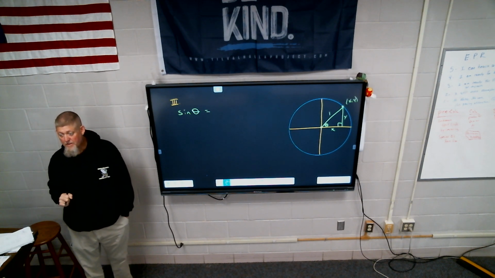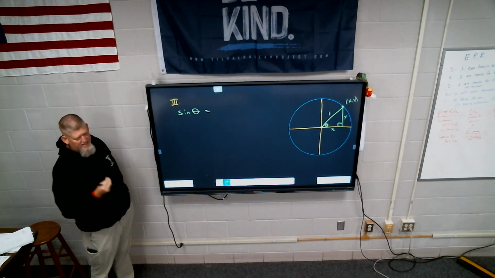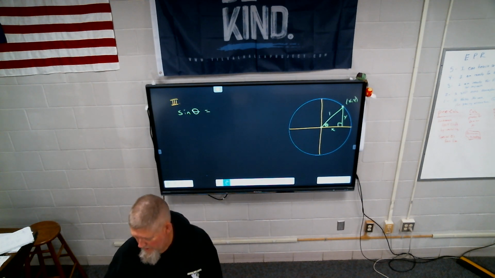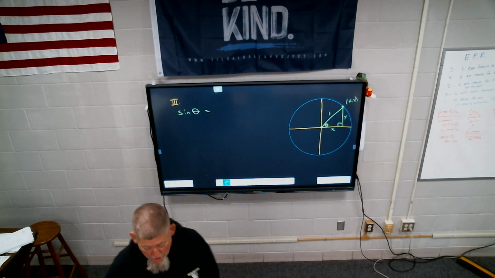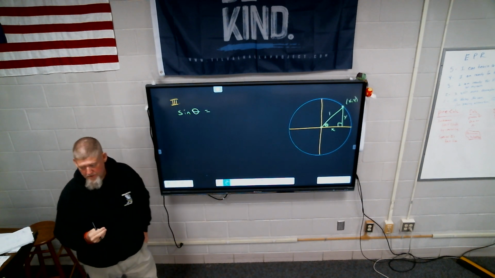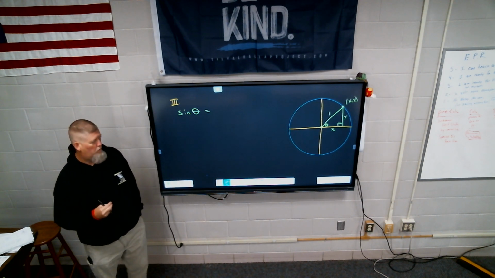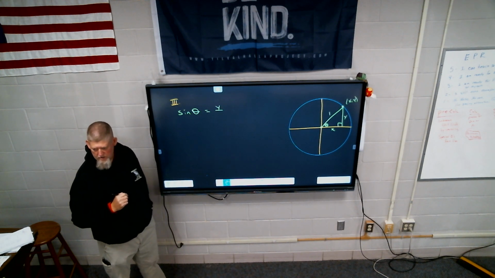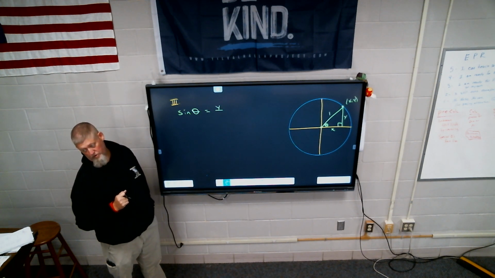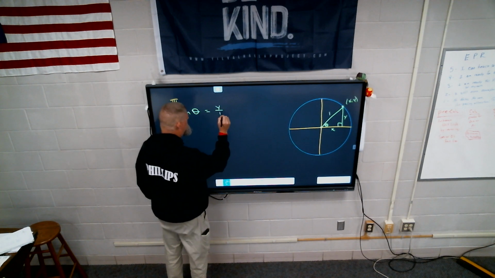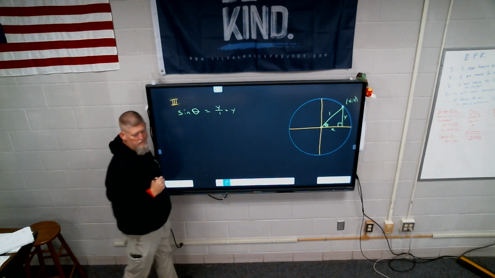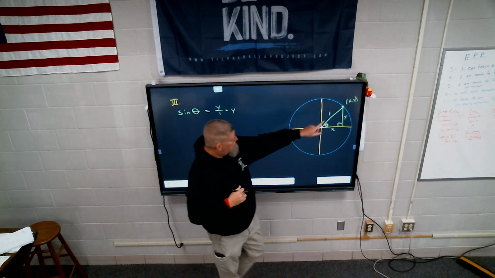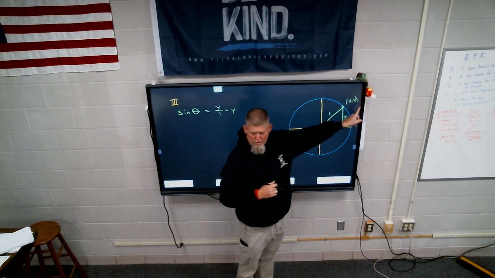Looking at sine, we know it is what over what? Opposite over hypotenuse, right? So since I have a triangle, what's the opposite side? Y. Y over what? Opposite over hypotenuse. Y over 1. So it simply equals y. So my y value on my unit circle will always be the sine.